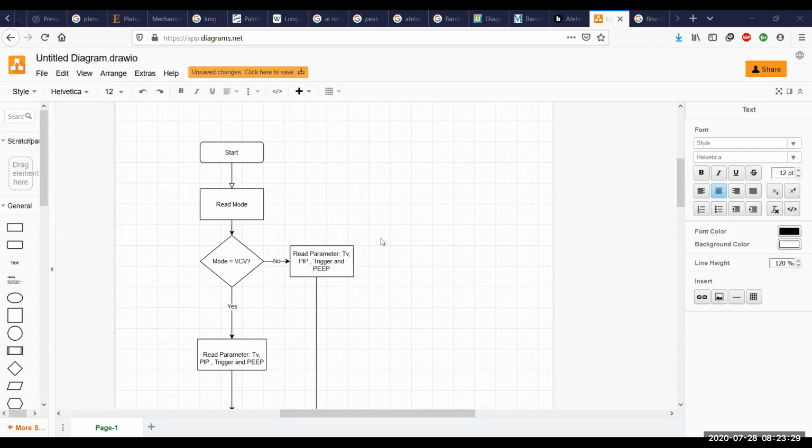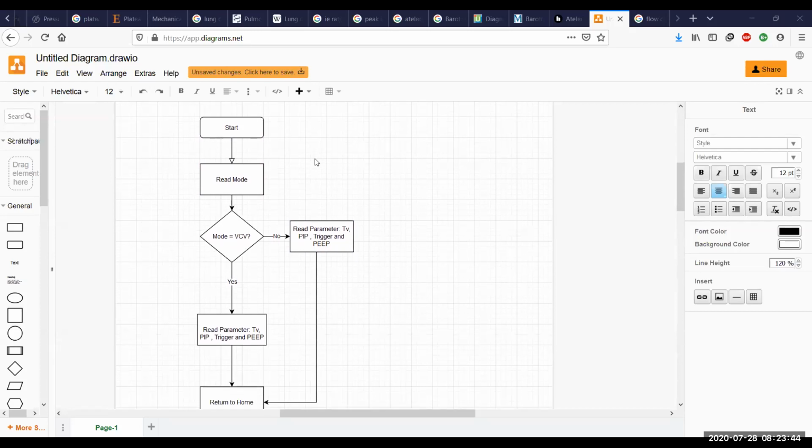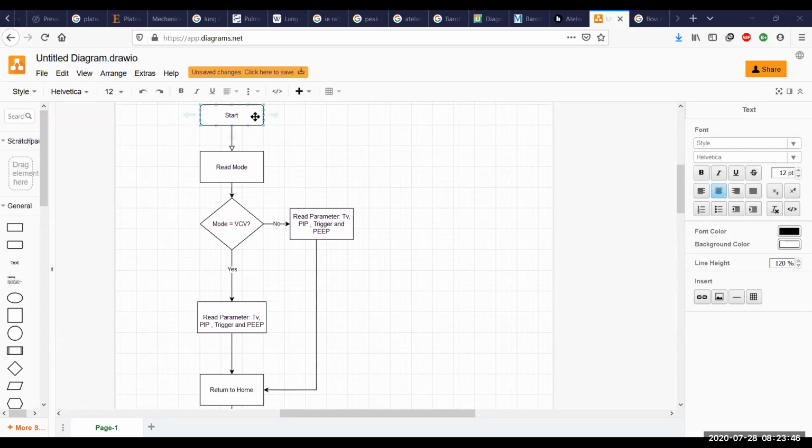So this is a flowchart of our operation. I'll just go through this with you. Throughout our operation of the ventilator, this is the flow of the control, where the system begins its operation. It first reads the mode that is set into it. If the mode is VCV, then parameters like tidal volume, PIP, the trigger, and PEEP are read.